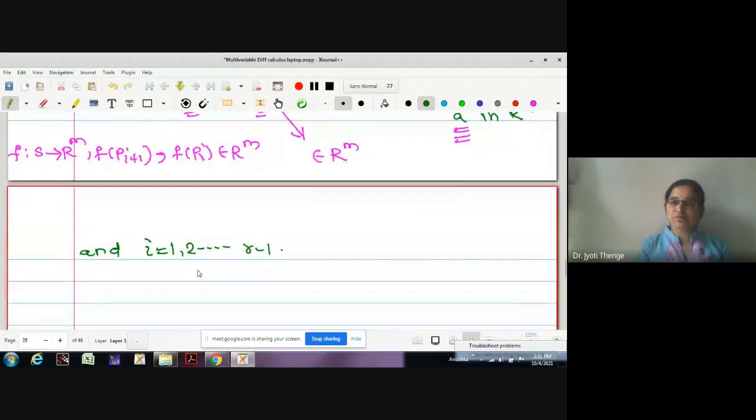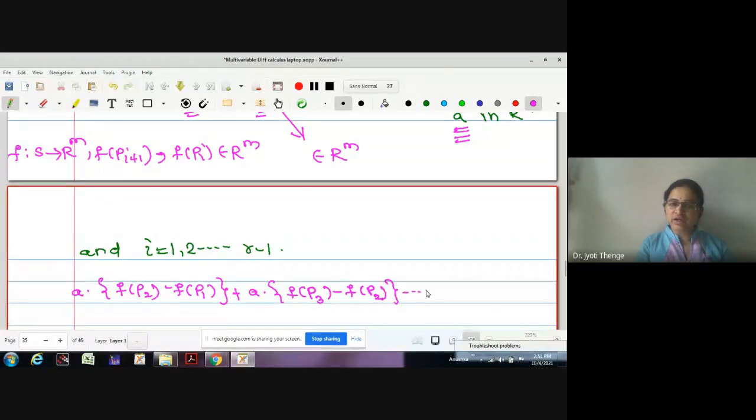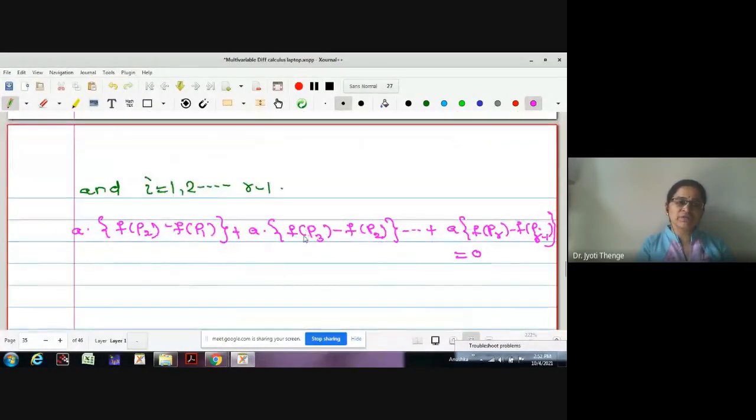If I just substitute i equals 1, what is my first term? Is it f(P2) minus f(P1)? Okay, this pink line should not be included in the statement. Then adding for i equals 2, is it f(P3) minus f(P2)? And this way we continue up to f(Pr) minus f(P(r-1)). Correct? And the right side is equal to 0. Taking a common, what are the terms left with us?